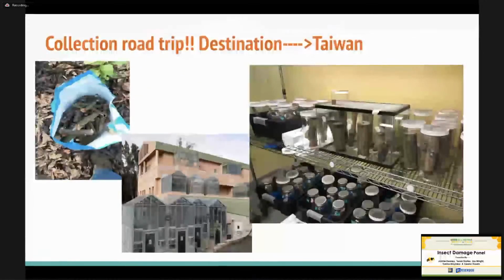So this means a collection road trip, and our destination was Taiwan. Our lab went out there and cut up some beetle-infested logs and brought them into our quarantine facility here at UCR. My task was to separate these logs into separate containers and observe and see what emerges.